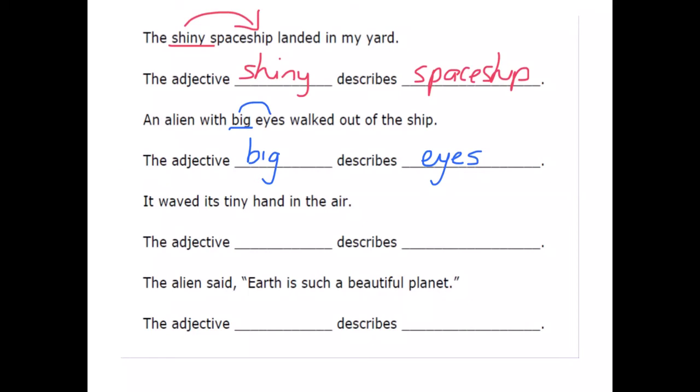Third one: it waved its tiny hand in the air. The adjective used is the word tiny, and it is describing his hand. And our final one: the alien said, Earth is such a beautiful planet. The adjective is beautiful, and it is describing planet.